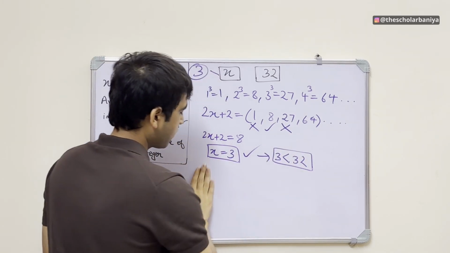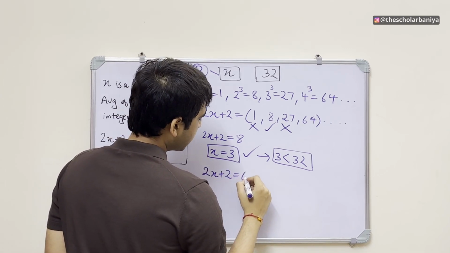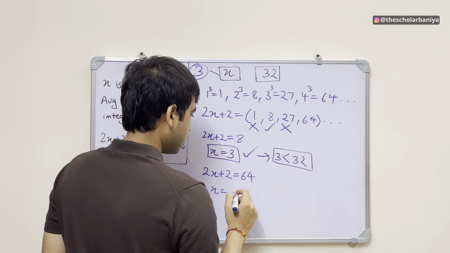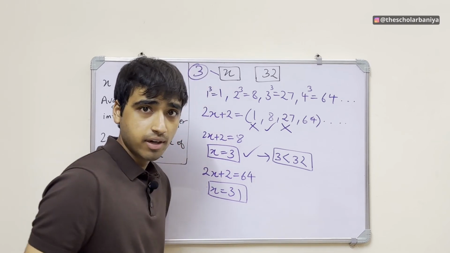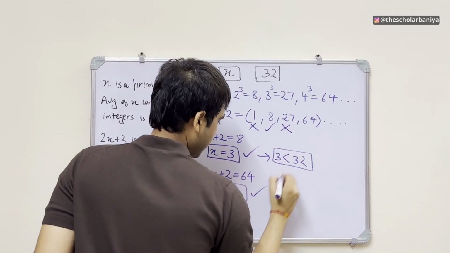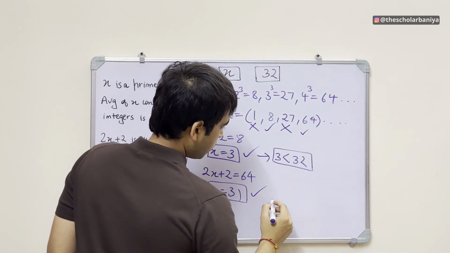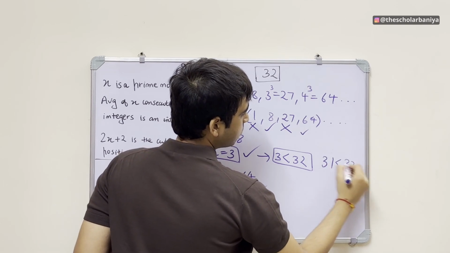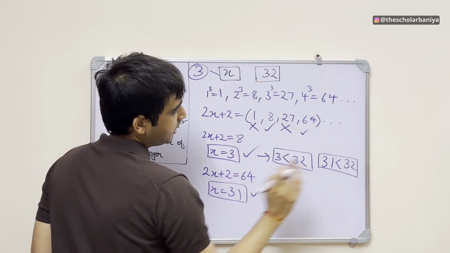Okay. Now let's talk about 2x plus 2 is equal to 64, right? So x is equal to how much? 62 by 2, 31. x is equal to 31, right? And 31 is a prime number. So this is also correct. So we can take 64. So x comes out to be 31, and 31 is less than 32, right?